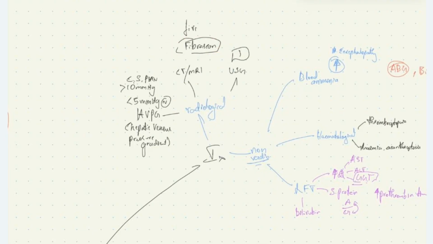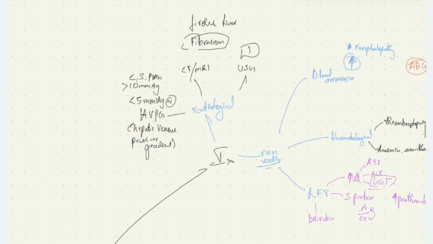And we can do hepatic venous pressure gradient, where the pressure in the hepatic sinusoids and hepatic vasculature is estimated by passing a balloon catheter into the hepatic veins and inflating it. If it is more than 10 mmHg, the patient will have clinically significant portal hypertension. These are all the investigations that we do in case of cirrhosis patients.